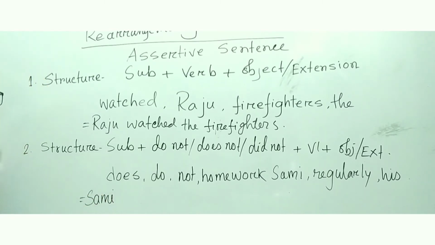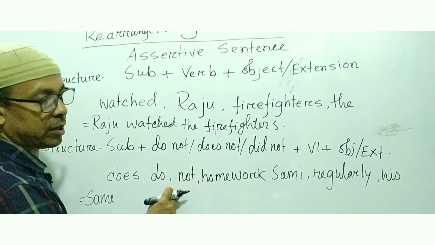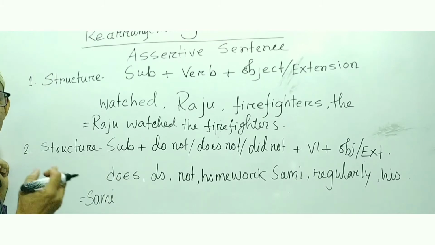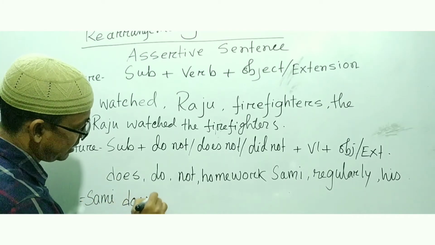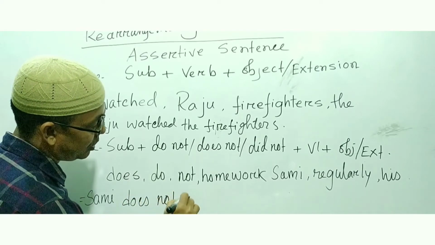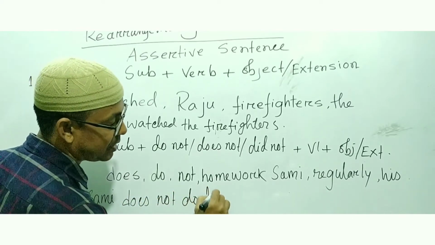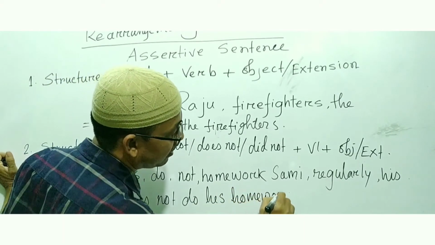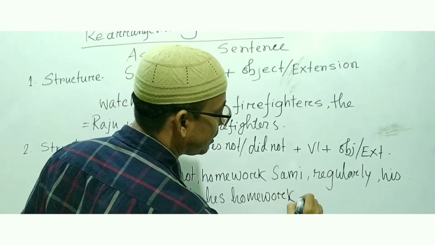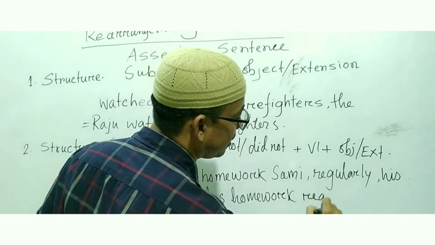Sami, then what? Regularly. Here does not, do not, homework. That means Sami does not do what? His homework regularly.